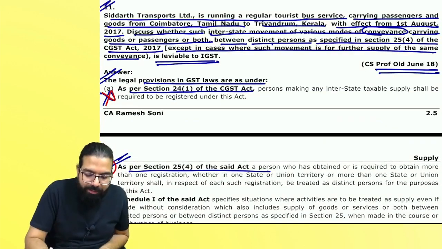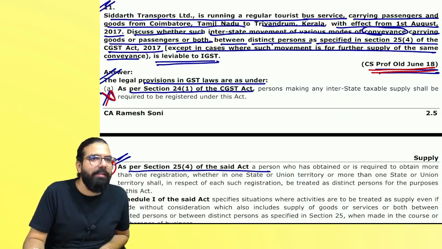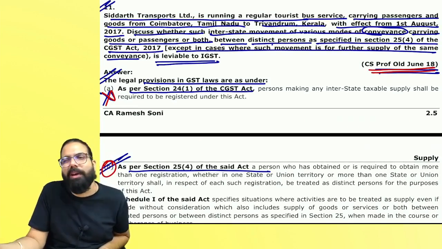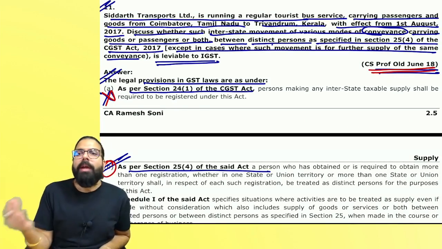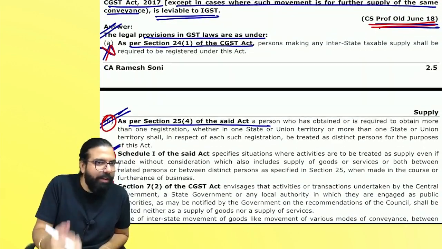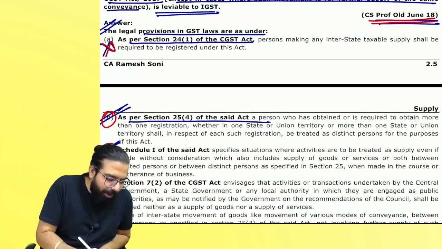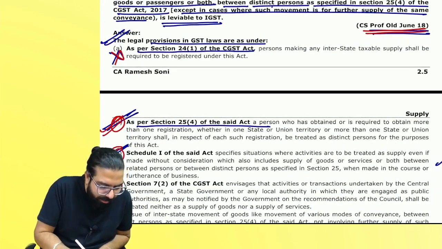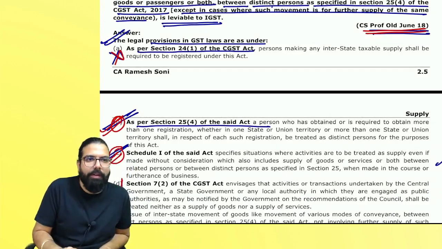See, the CA Institute will have a slightly different way of writing. The CS Institute will have a different one. CMA will have a slightly different one. Commonly, it is the same. In my opinion, see, the CS Institute has given this answer. But in my opinion, if a student writes the first paragraph and this paragraph, it is enough. Can I go ahead, everyone?